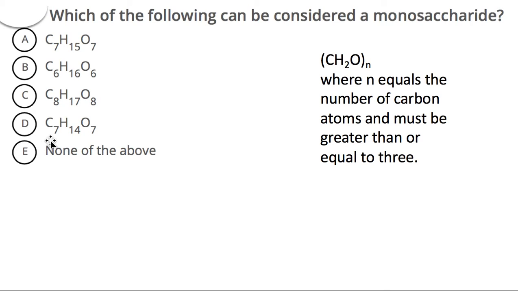What about option D? As in option A, we have 7 carbons. We do have 7 oxygens, so we're okay so far. And what about hydrogens? If we multiply N, which is 7, times 2, that will give us 14, right? So which of the following can be considered a monosaccharide? That will be option D. Okay, remember this formula, and you should be okay.